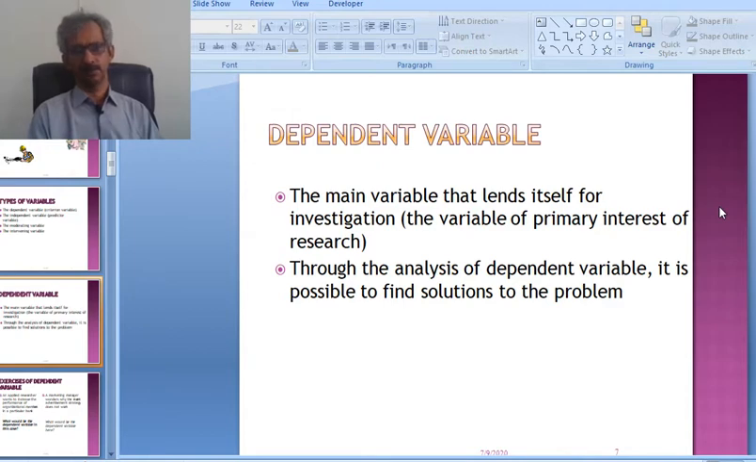So when we start research, our dependent variable is absenteeism, the number of employees remaining absent. Whatever factors we check or discuss, we see whether they have an impact or not. So we are checking the impact on our dependent variable.